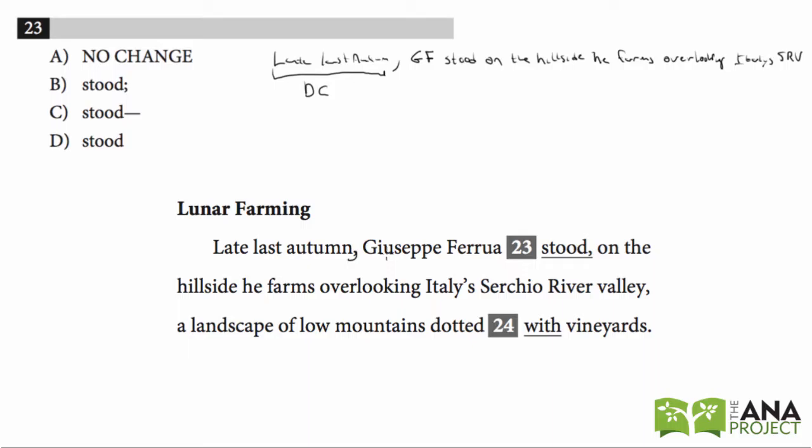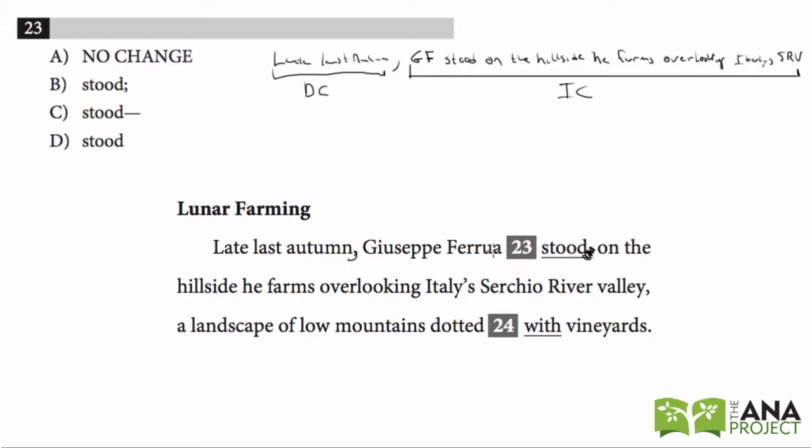And we have a comma. Giuseppe Ferrua stood on the hillside he farms overlooking Italy's Serchio River Valley. So this is a complete sentence. So this is the independent clause. All of this. Late last autumn, dependent clause, comma, Giuseppe Ferrua stood, forget about this comma, we don't need this.